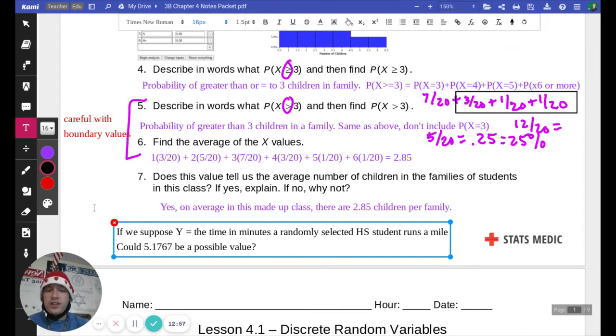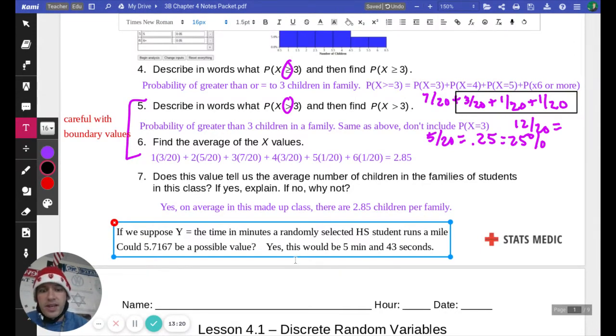It sure could, because that would be 5 minutes and some extra time. I think I have this written backwards, 5.7167. So yes, this would be approximately 5 minutes and 43 seconds. So that makes sense. That can be changed into an actual time that makes sense.